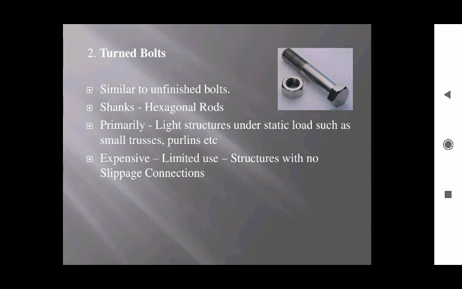The second type of bearing bolts is turned bolts, similar to the unfinished bolts. It has a hexagonal rod shape. These turned bolts are also used for light structures such as small trusses and purlins for connections. But as compared to the black bolts, these bolts are more expensive. That's why their use is limited. They are only used for no slippage connection structures.